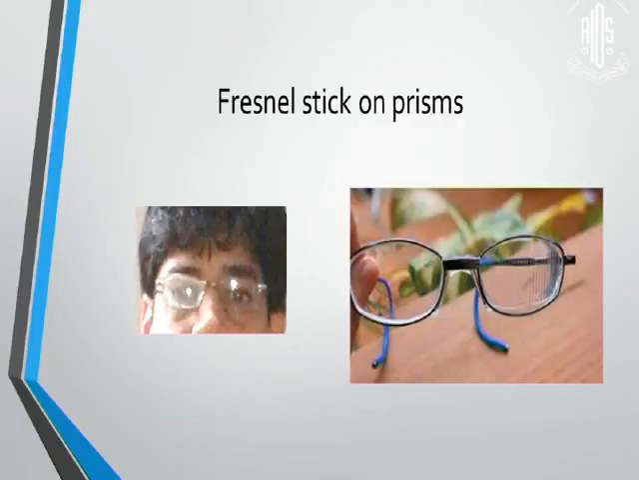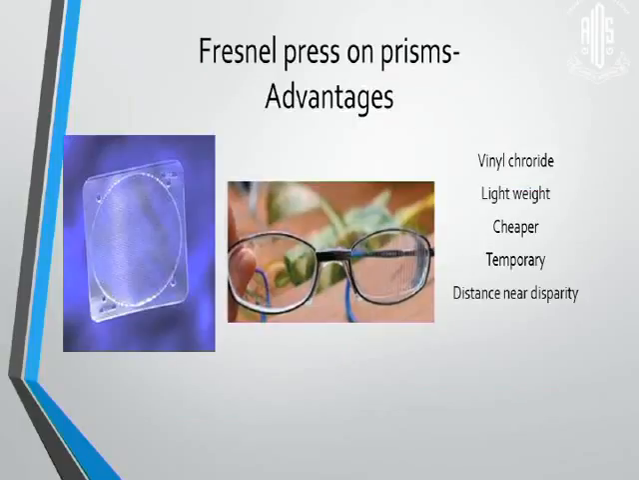These can be stuck on the back of the glasses like this, and the smooth portion can be stuck on the back surface of your glass. The advantages are it's an optical grade vinyl chloride, so the clarity is pretty good. It's lightweight, and it's cheaper than glass prisms. It can be temporary, that is, you can change it according to changing deviation, and you can give it either in the upper or lower portion of the glass when the patient has near distance disparity.